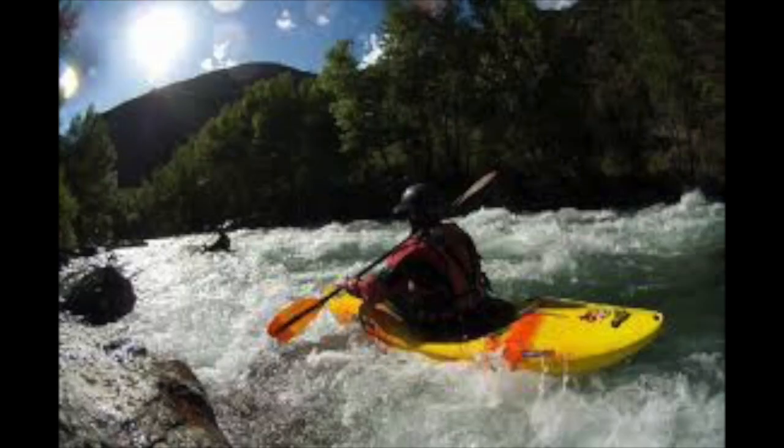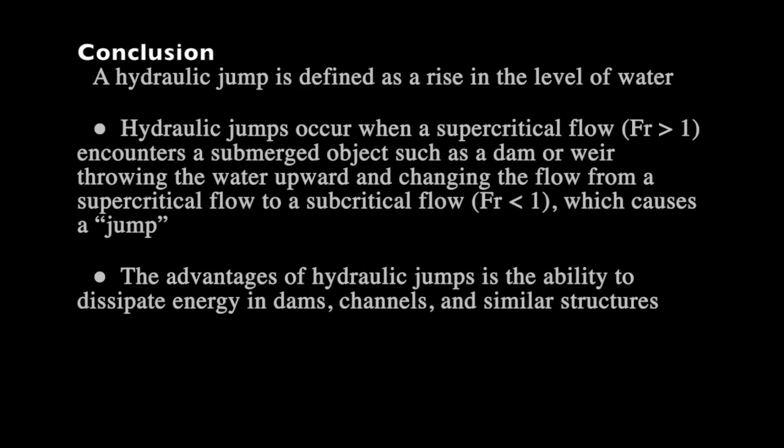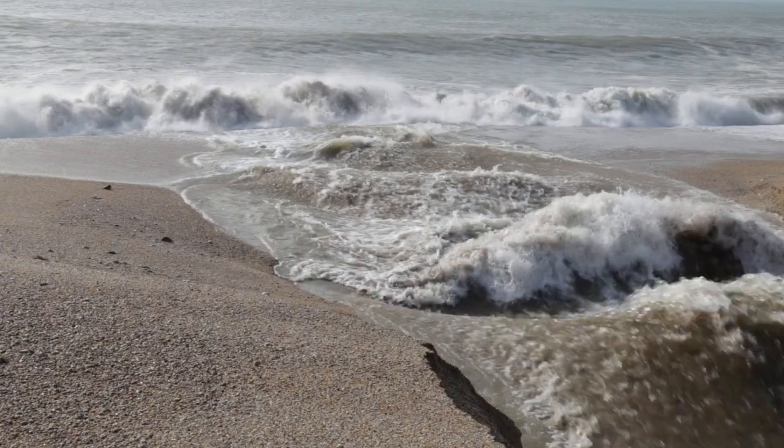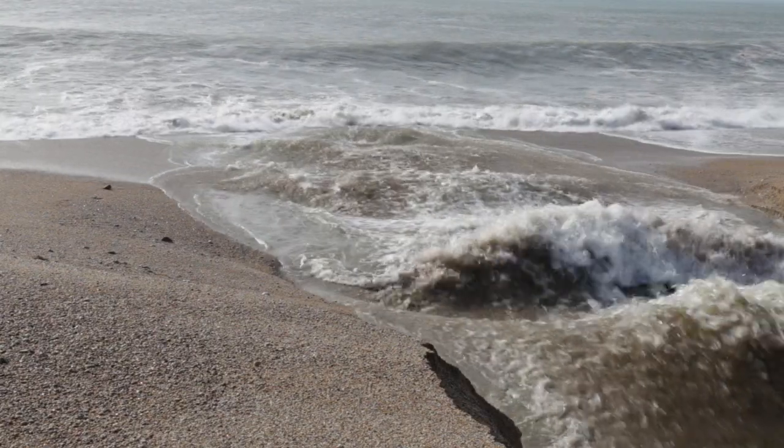A hydraulic jump is defined as the rise in the level of water. Hydraulic jumps occur when supercritical flow encounters a submerged object such as a dam or weir, throwing the water upward and changing the flow from supercritical to subcritical flow, which causes a jump. An advantage in hydraulic jumps is the ability to dissipate energy in dams, channels and similar structures.